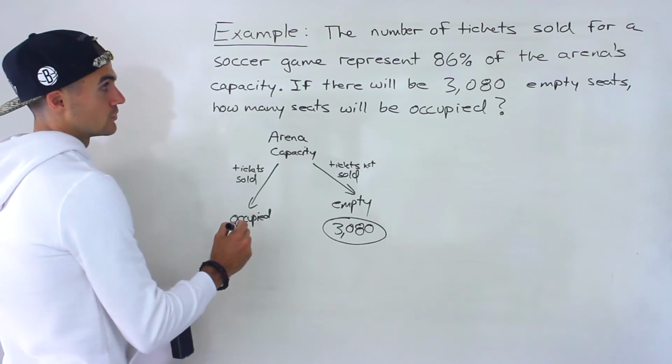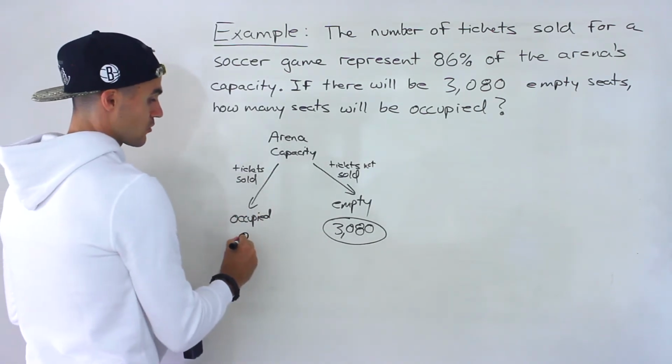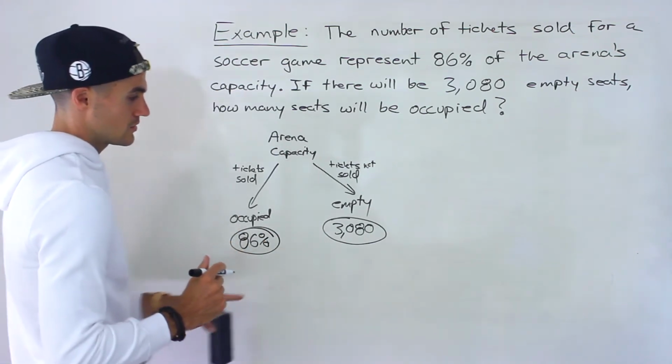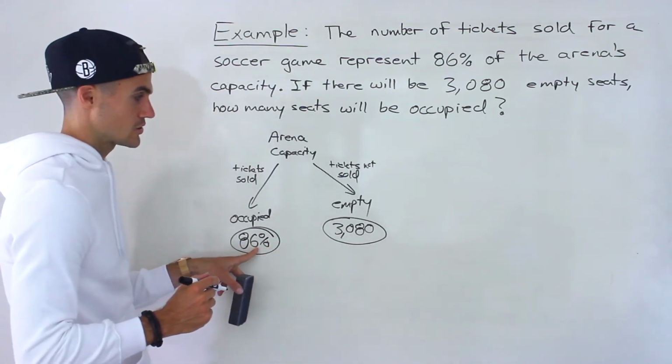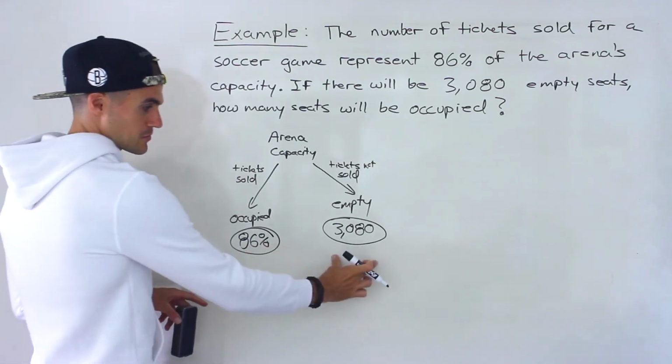And we're told the number of tickets sold is 86% of the arena's capacity. So this here is 86%. So notice here we're given an absolute number. Here we're given a percentage. But notice that because we're given the percentage here, we know what this percentage is going to be.